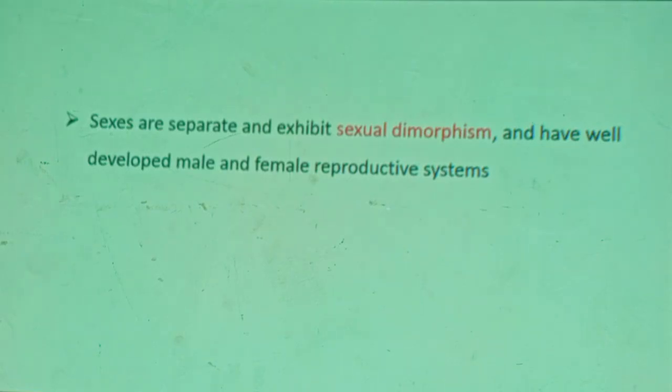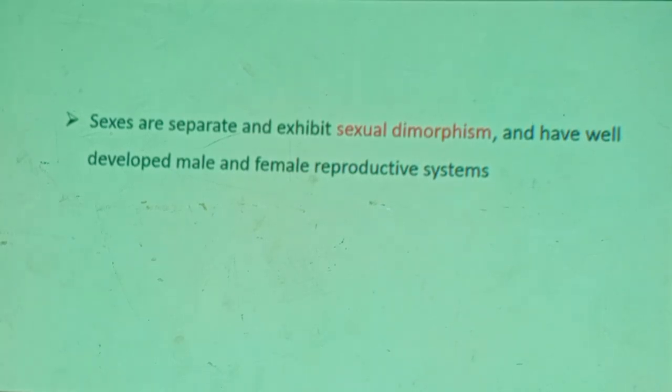The male contains the male reproductive system, the female contains the female reproductive system. The only system that is different in male and female is the reproductive system. When you talk about the reproductive system of the male, you talk about testes. The primary male reproductive organ is the testes.